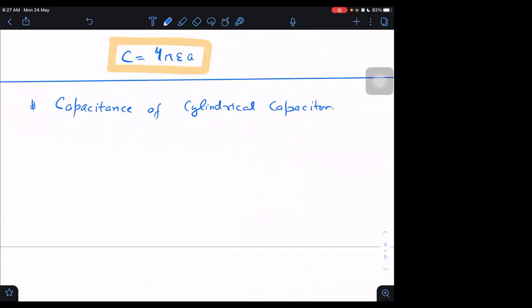Next, the capacitance of a cylindrical capacitor.